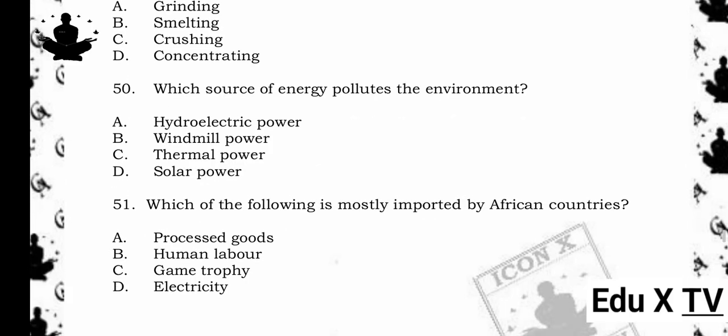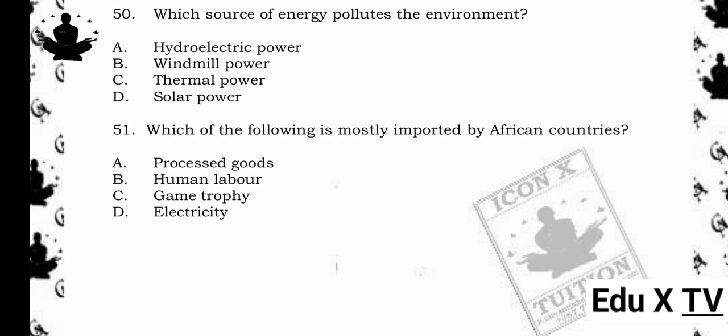50. Which source of energy pollutes the environment? A. Hydroelectric power. B. Windmill power. C. Thermal power. D. Solar power. The answer is C. Thermal power. Reason being, thermal power plants, often coal-based, emit pollutants, others are cleaner energy sources.